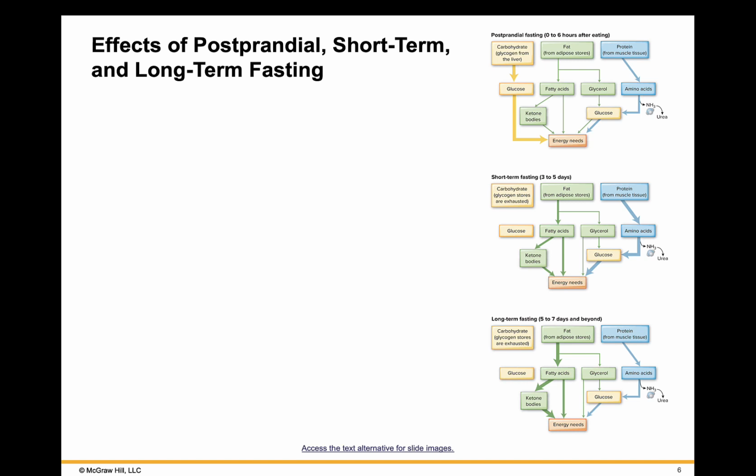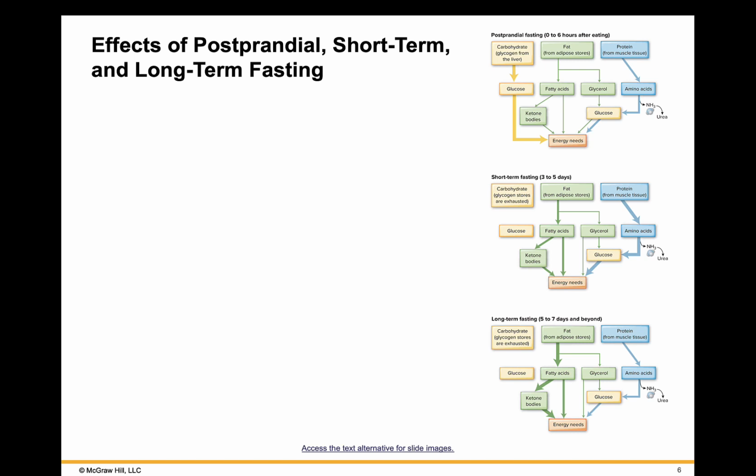Now, when we look at long-term fasting, which is 5 to 7 days and beyond, once again, carbohydrate and glycogen stores are exhausted at this point, so there is no way of getting glucose from there. Fat will once again be broken down to fatty acids and glycerol, and to ketone bodies to meet the energy needs. Protein, once again coming from muscle tissue, and amino acids will be used to make glucose for gluconeogenesis. But keep in mind, we are now going into lesser and lesser stores and a decreased capacity to make glucose overall.